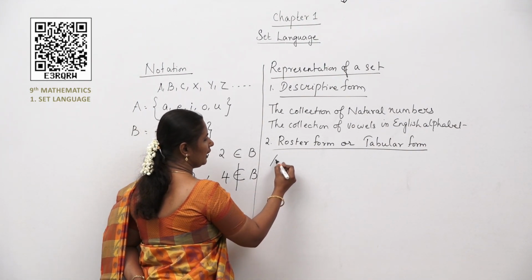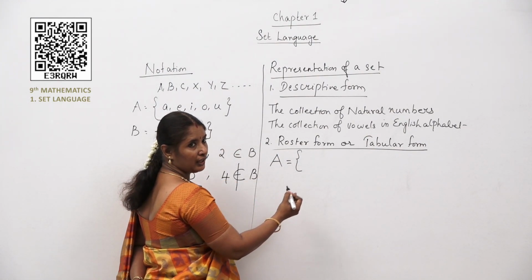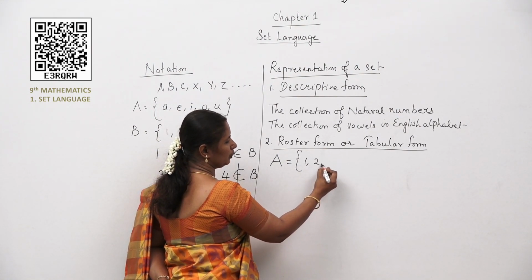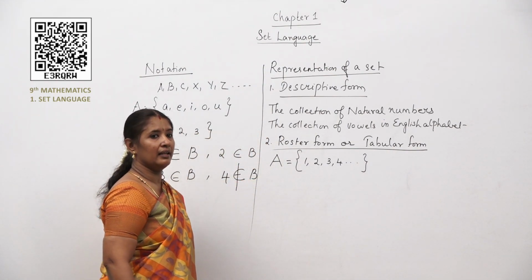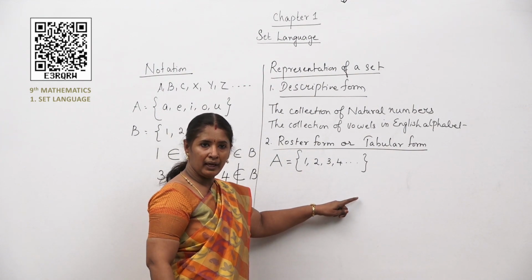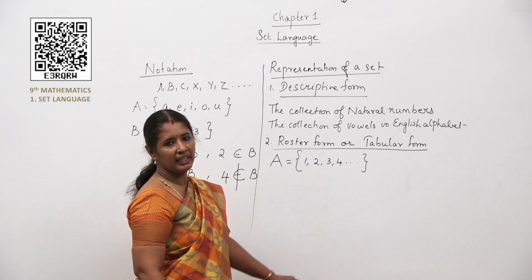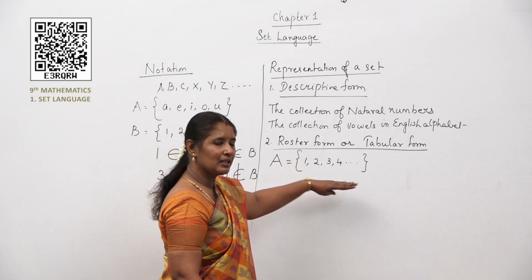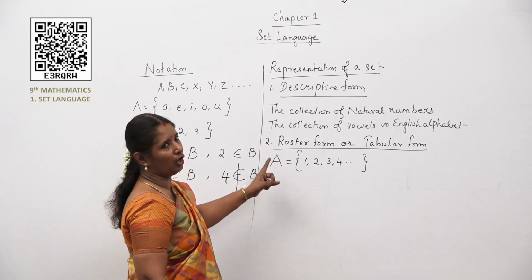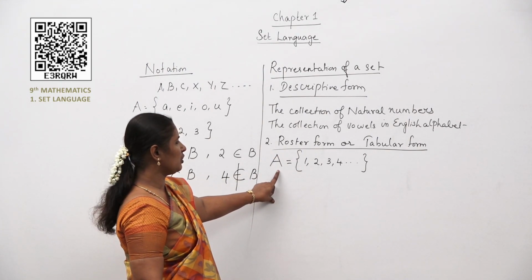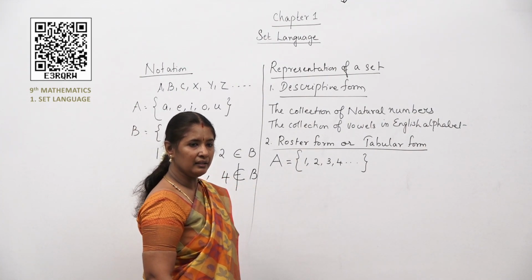Yes, I can use A. Set A is equal to, start with a bracket. What are the natural numbers? 1, very good. 2, 3, 4, etc. It doesn't have an end. It is continuing. So when it is continuing and doesn't have an end, you have to use 3 dots. The 3 dots represent that it is continuing. You can use the letter A or B or C, whatever it is. I have used A over here. So set A is equal to 1, 2, 3 and so on.